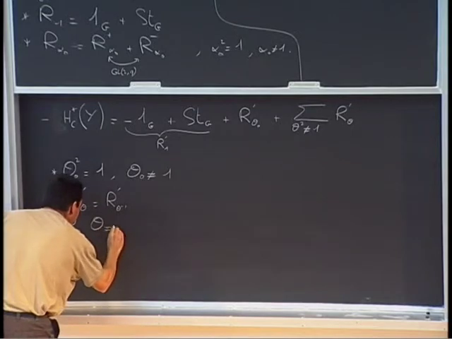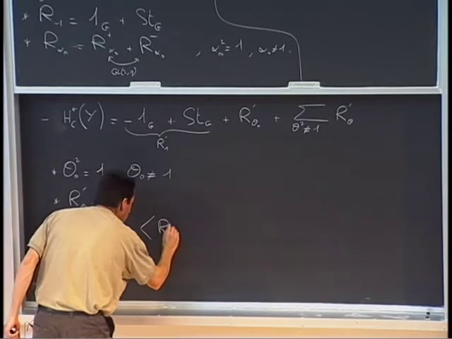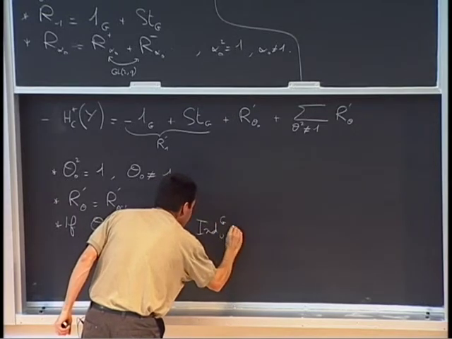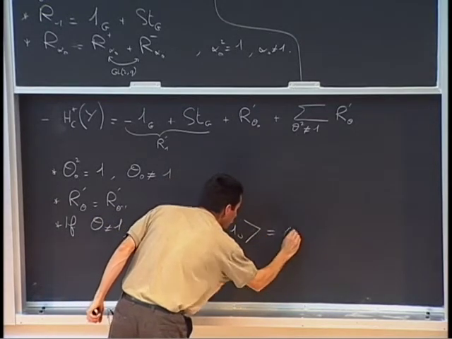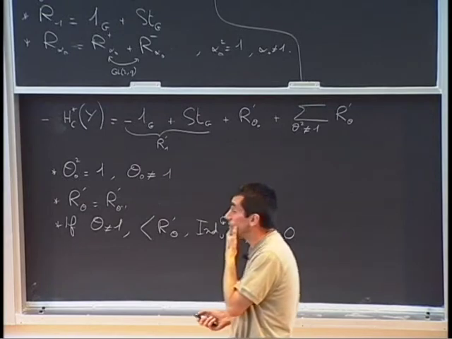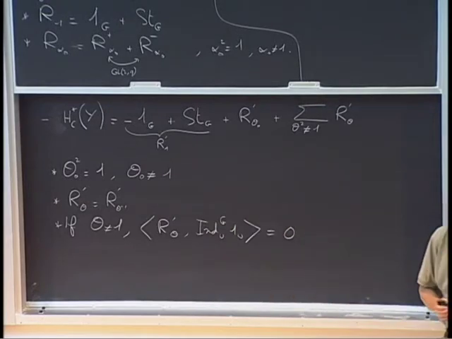So if theta is different from 1, the scalar product between R'theta and R'1 is equal to 0. So let's prove that they are non-zero. Because if they are 0, that's not very interesting. So let's compute their dimension. In fact, that will be an easy thing to do.